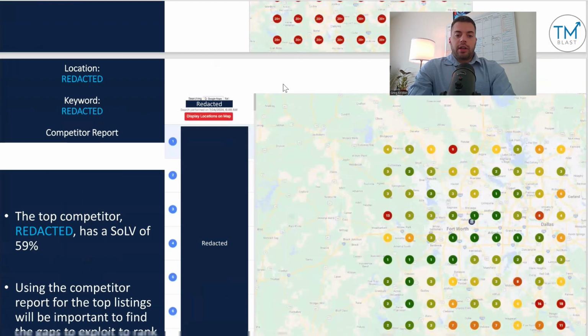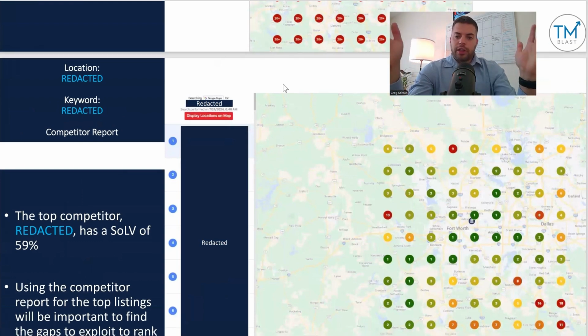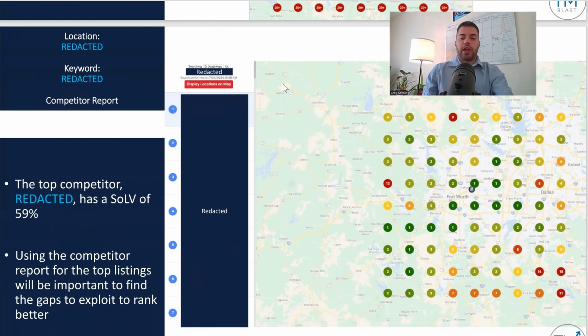What I do is I then look at it from a competitor report, and I can say that the top competitor in your area has a 59% share of local voice. I use that as a baseline because if they become, let's say, a client of mine, I use the comparator report for the gap analysis. So I can see they're 59%, we're at 0.